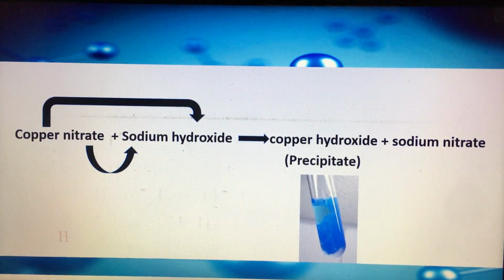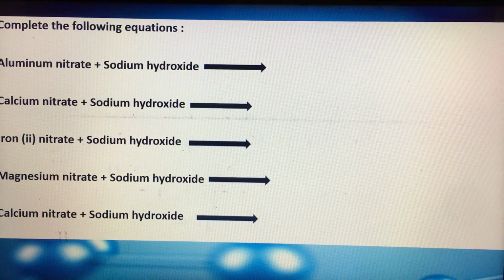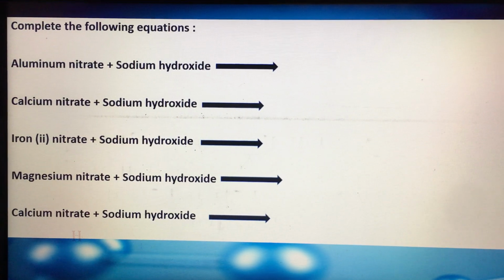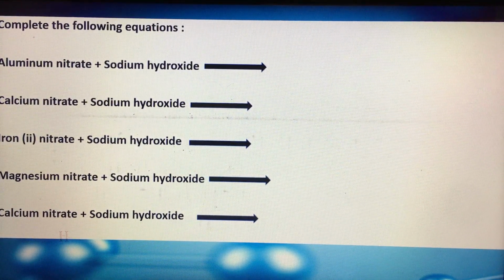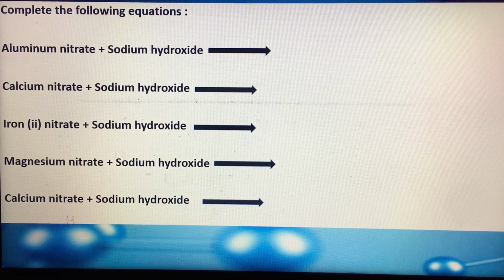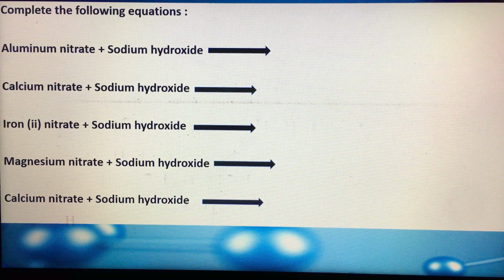Okay, now here we have different chemical reactions. So complete the following equations. Let's start with the first one, aluminum nitrate, calcium nitrate, iron nitrate, magnesium nitrate, and calcium nitrate.